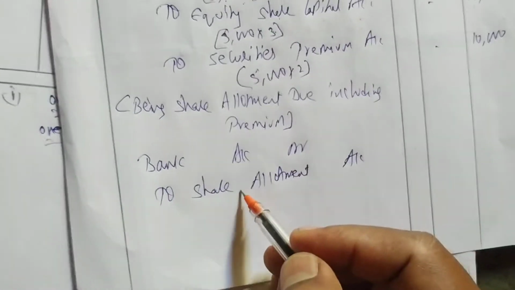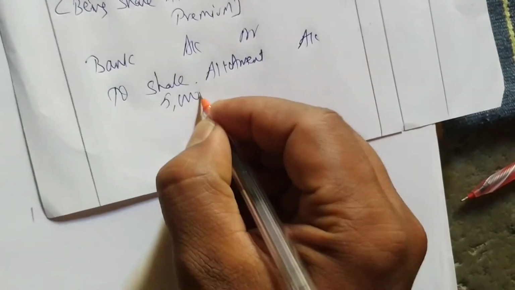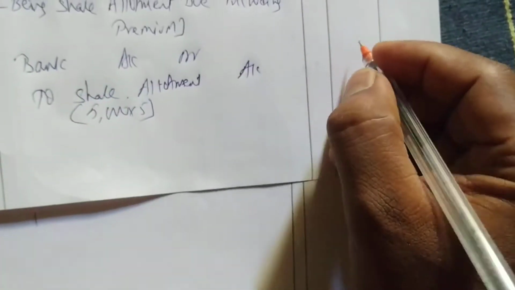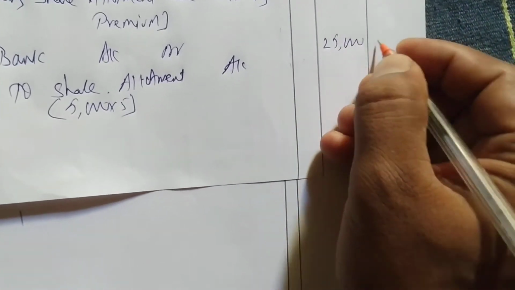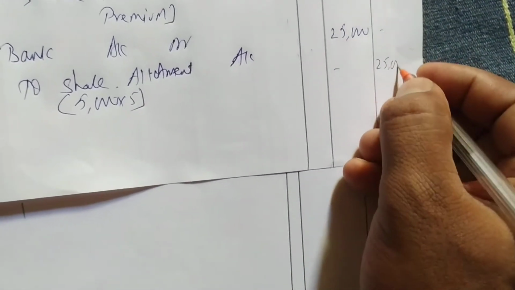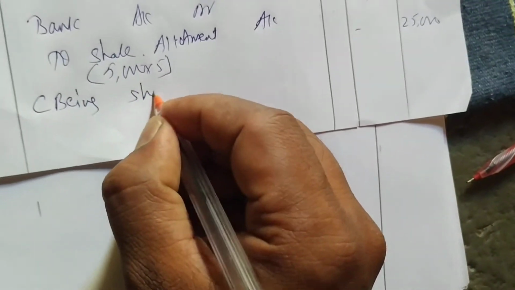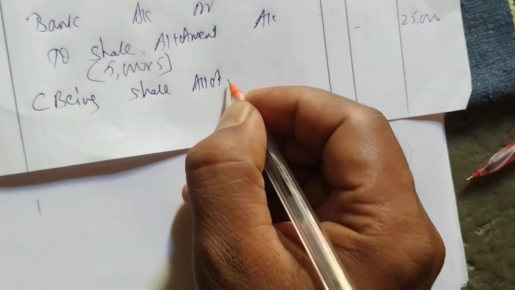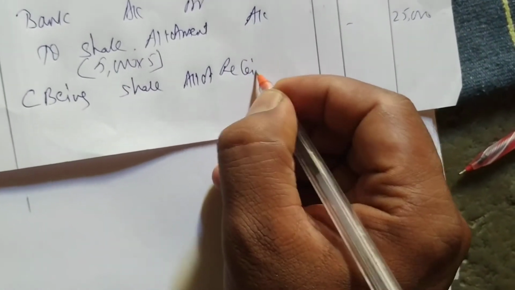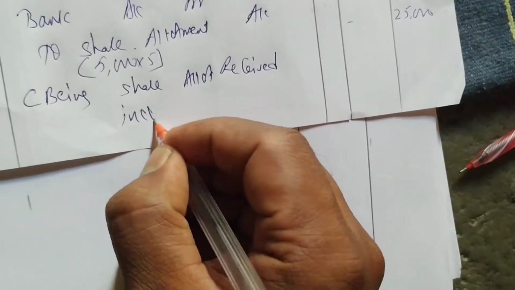See, share allotment is here, and here also share allotment. So we have to write 5,000 into 5, so we have to receive 25,000 rupees. Narration will be being share allotment money received including premium.